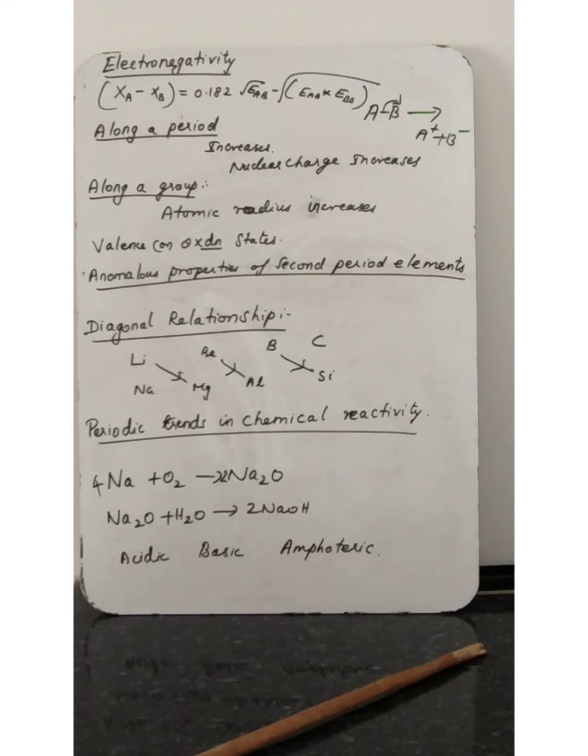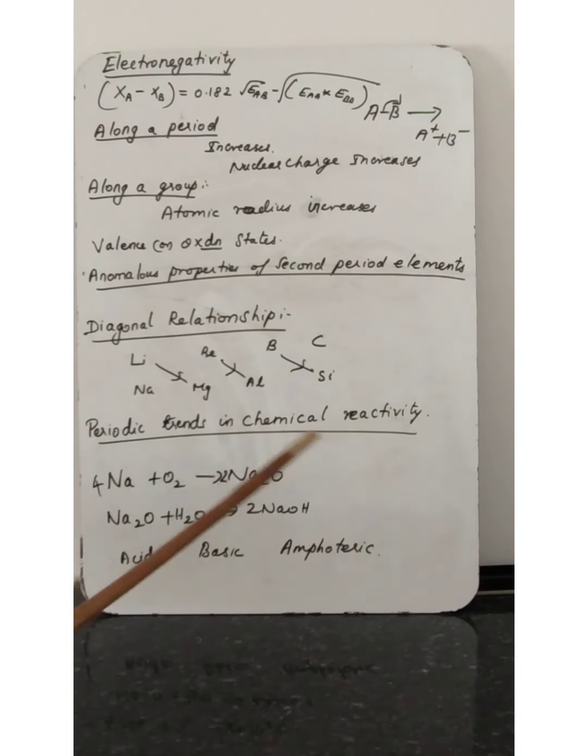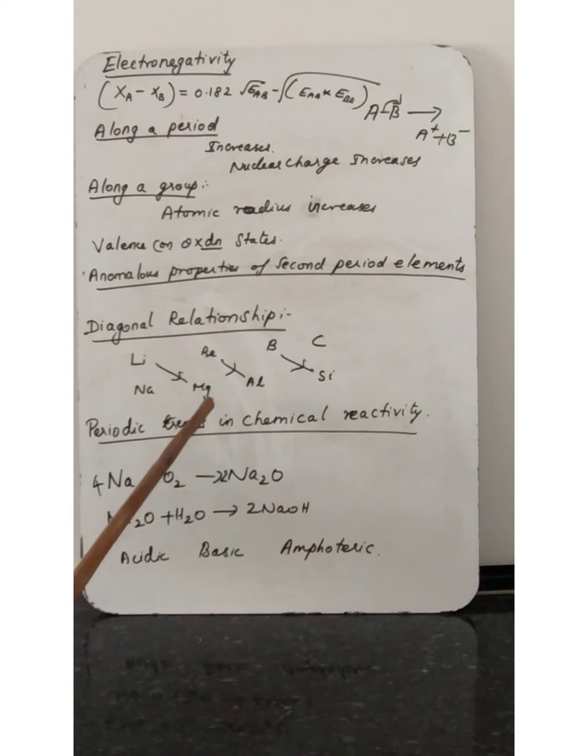The last topic we are going to discuss is the diagonal relationship between the elements. What is meant by diagonally? Across, isn't it? On moving diagonally across the periodic table, the second and third period elements show certain similarities. If you take the first element in the first group, it will have similar properties to the second element of the second group.